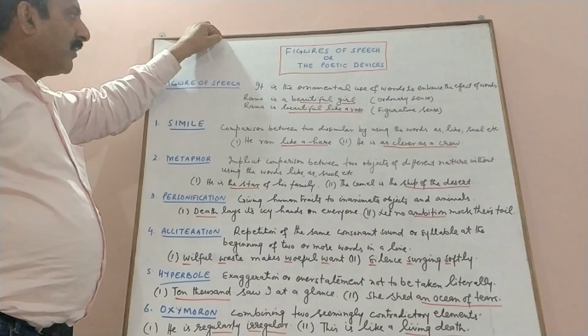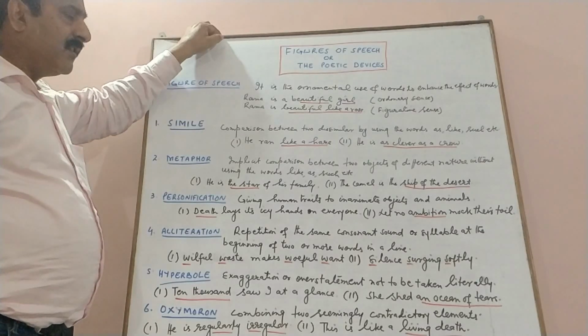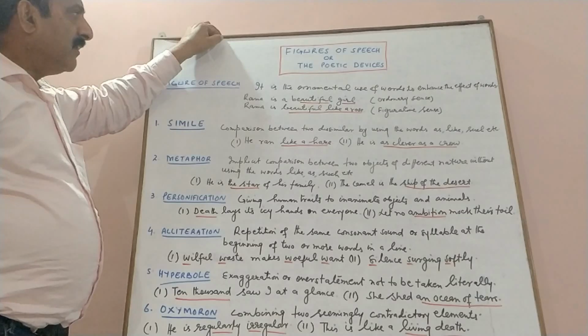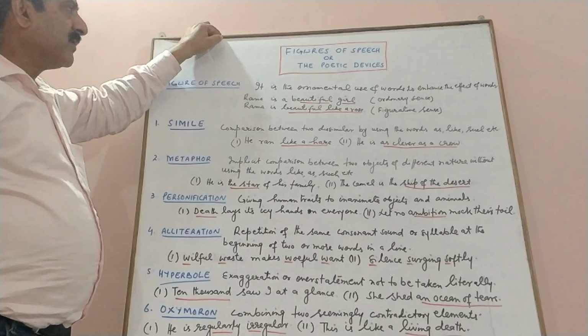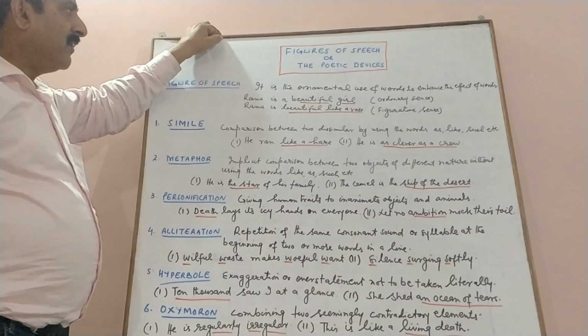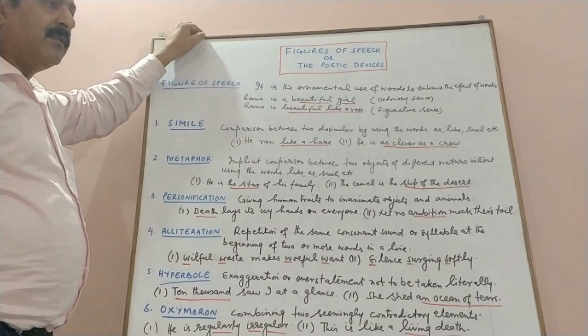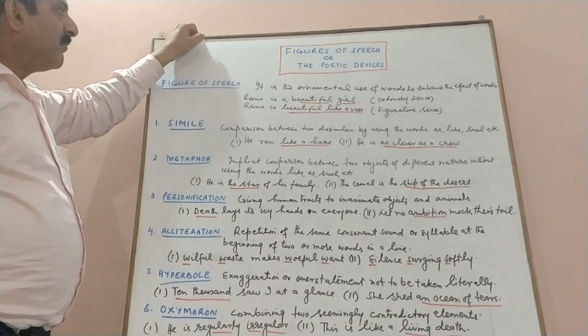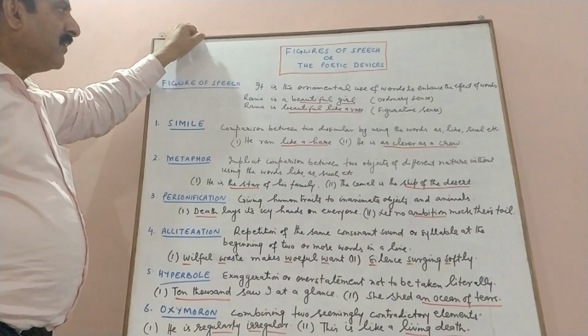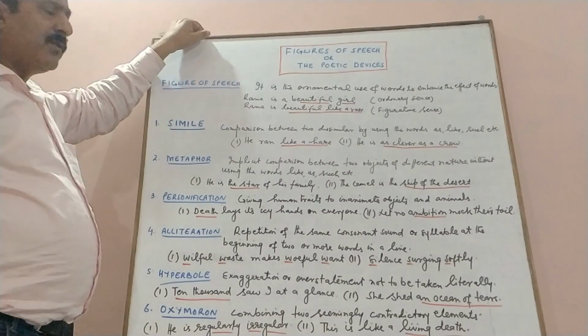You know, in parts of speech we classify the different words as per their meaning and as per their use and function. And we say a particular word is noun, pronoun, adjective, adverb, conjunction or something like that. But figures of speech are totally different from the parts of speech.